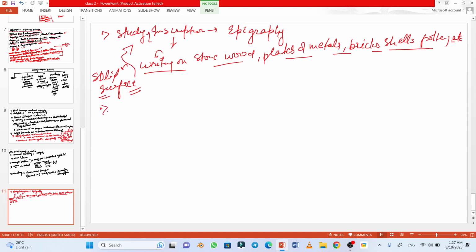So, how are inscriptions significant to the construction of history? The significance of inscriptions can be understood in this way: these are durable sources and contemporary to the time and writing of the place. These are durable sources that you can rely on, and they last longer, and they were contemporary to the time.